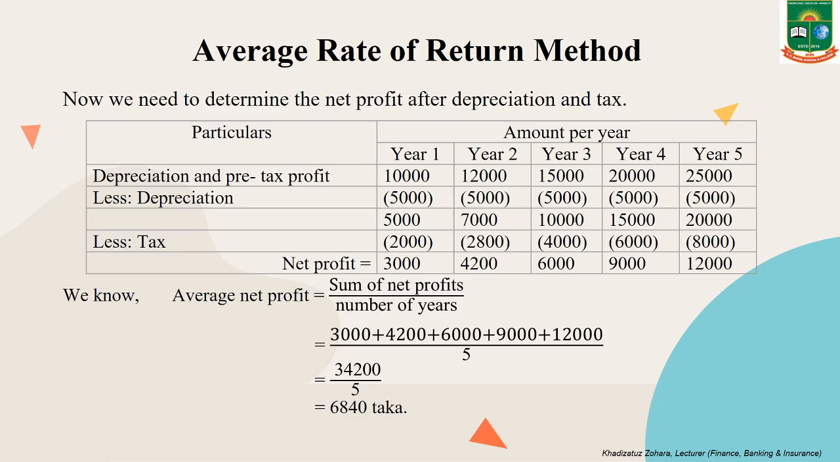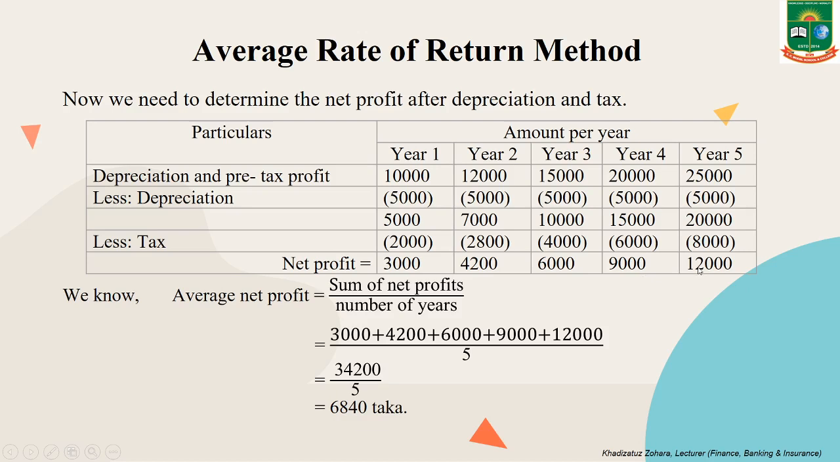After that, we are subtracting tax of 40%. That is 5,000 into 40% equal to 2,000. 7,000 into 40% equal to 2,800. 10,000 into 40% equal to 4,000. 15,000 into 40% equal to 6,000. 20,000 into 40% equal to 8,000. After that, we get net profit per year 3,000, 4,200, 6,000, 9,000 and 12,000.